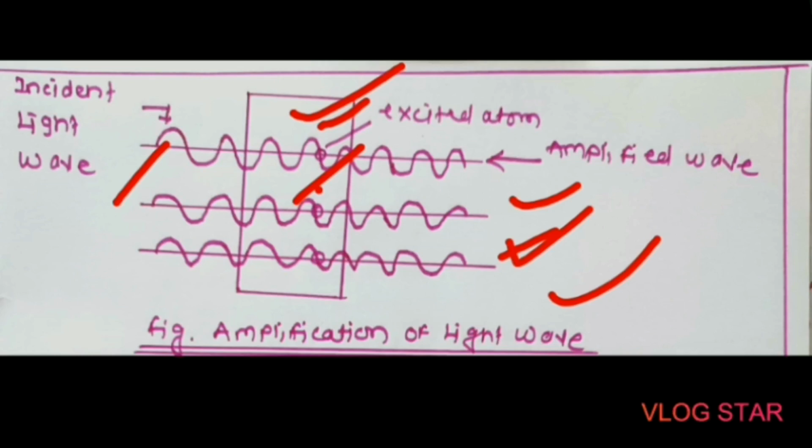Next, in the total structure, the number of excited atoms should be more than that of the atoms present in the ground state. This process in which the number of excited atoms is made larger than that of the atoms present in the ground state is called population inversion.